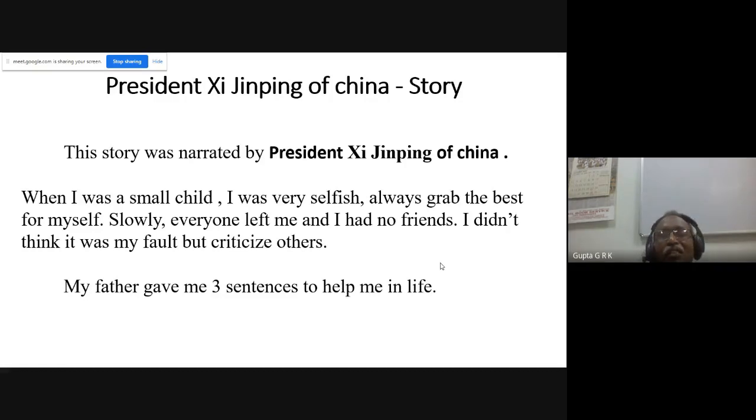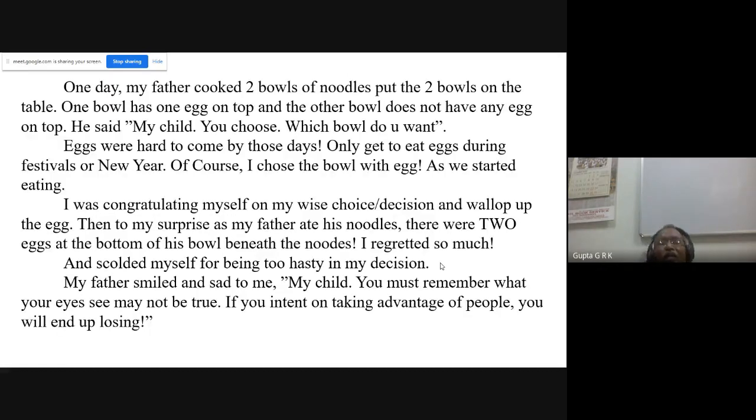So this is interesting. One day, my father cooked 2 bowls of noodles and put the 2 bowls on the table. One bowl has one egg on the top, and the other bowl does not have any egg on the top. He said, "My child, you choose. Which bowl do you want?" And eggs were hard to come by in those days. We only got to eat eggs during a festival or the new year.